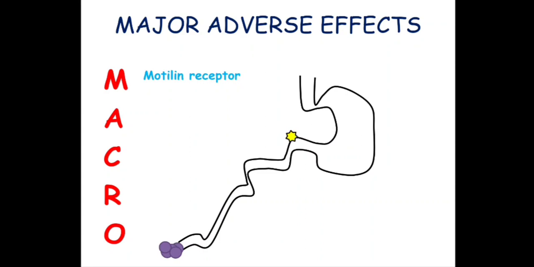When we actually want to increase the GI motility, we can use this kind of drug. Macrolides can be used for conditions like diabetic gastroparesis. If due to diabetes gastric motility decreases, we can stimulate the motilin receptor to stimulate the motility. Similarly, it can also be used in paralytic ileus.